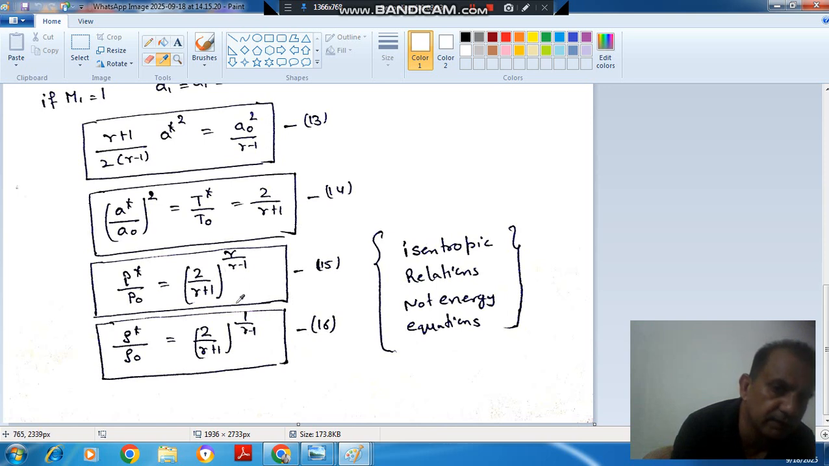So now these are the isentropic relations. Again, P star by P naught is equal to (T star by T naught) raised to the power gamma by gamma minus 1, and rho star by rho naught will again be equal to (T star by T naught) raised to the power 1 by gamma minus 1. So these are the isentropic relations.